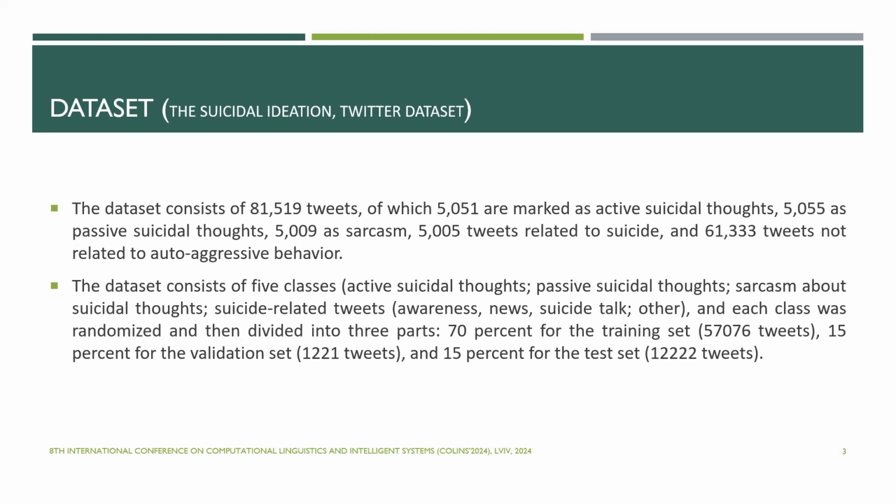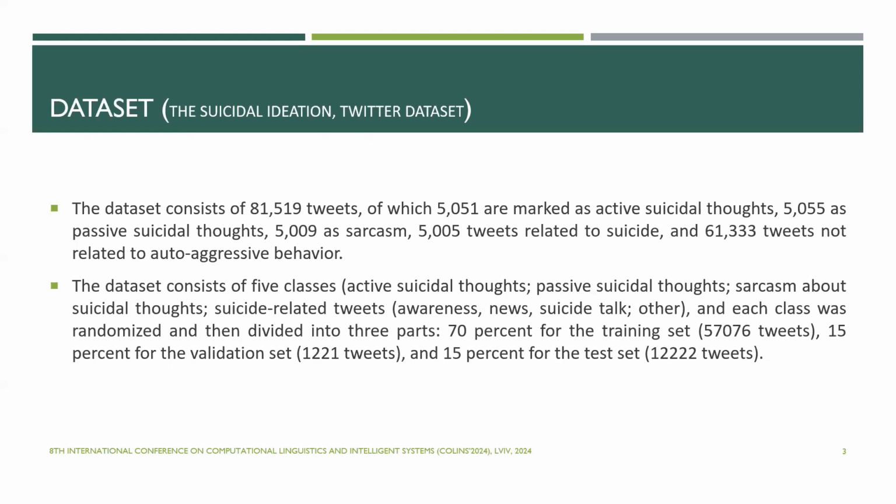In our work, we use a dataset from Twitter. This dataset consists of more than 80,000 tweets, of which 1,000 are marked as active suicide thoughts, 5,000 as passive suicide thoughts, 5,000 with sarcasm, and 5,000 tweets related to suicide, and 60,000 tweets not related to auto-aggressive behavior.